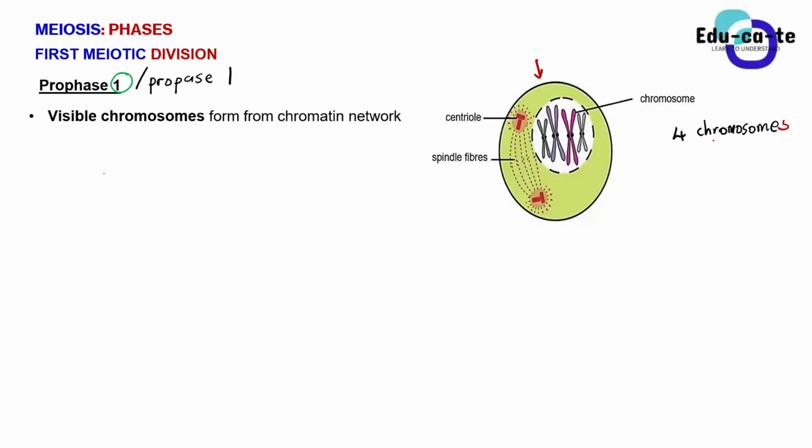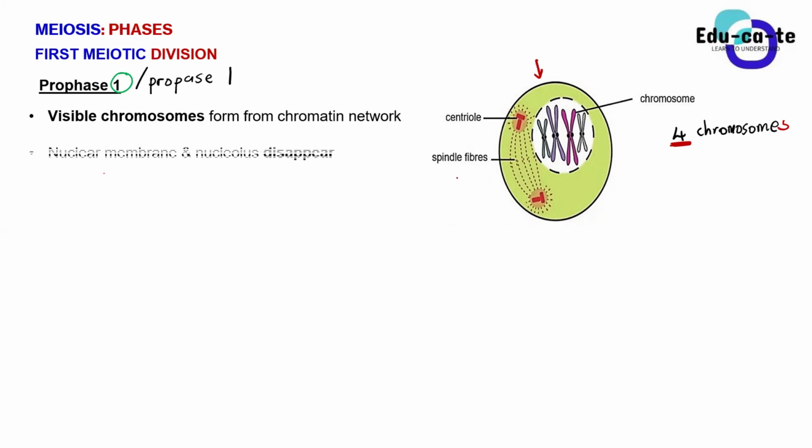So this cell is not a cell of a human being, because we know that the body cell or somatic cell of a human being has a diploid number of chromosomes, which is 46 in total. But for this particular cell, we have 4 chromosomes in the nucleus. So we can say that this diploid number, which is 4, does not correspond to that of human beings.